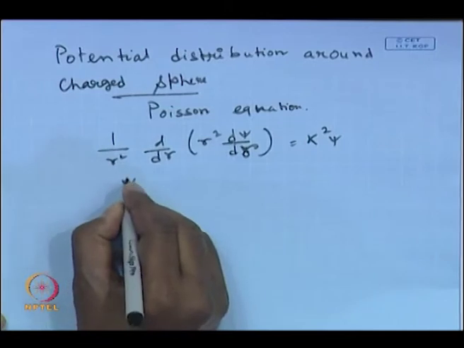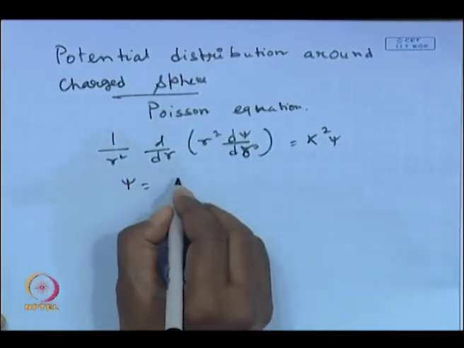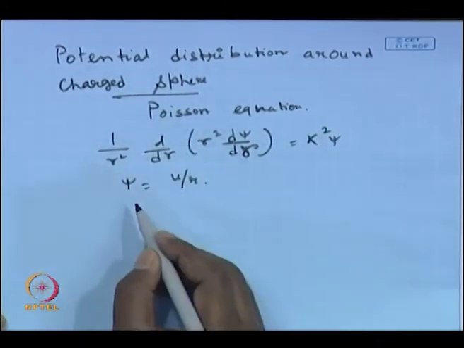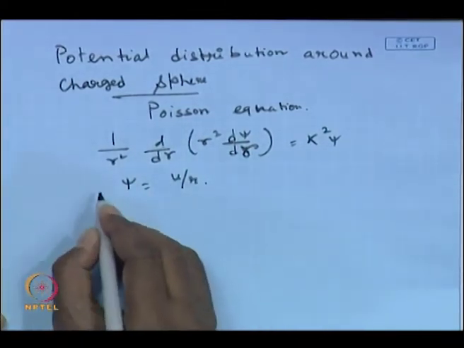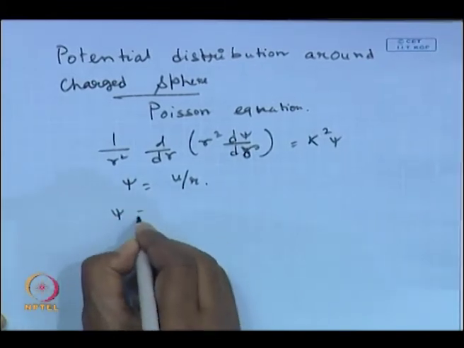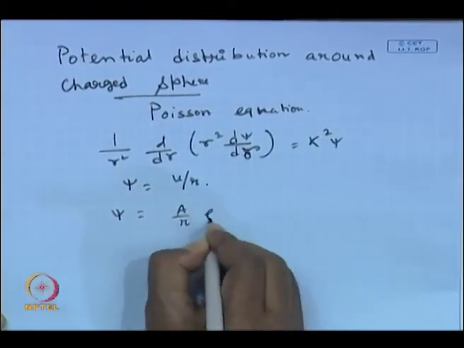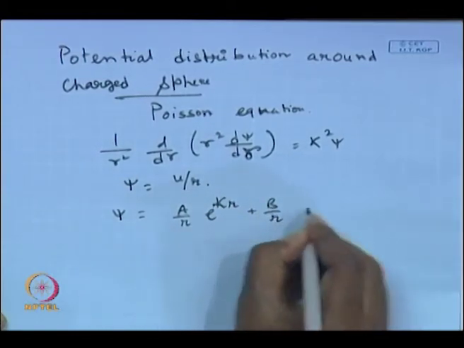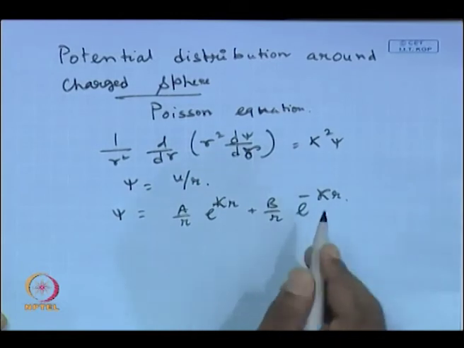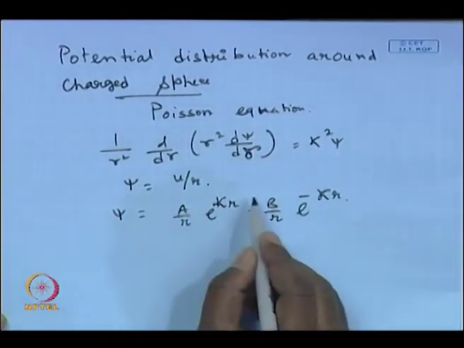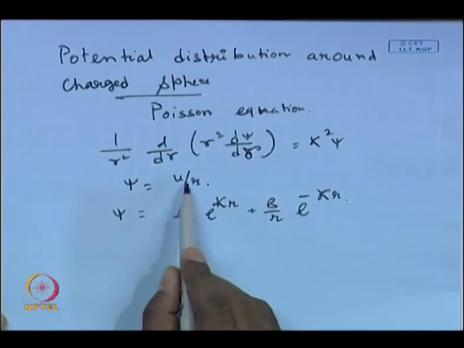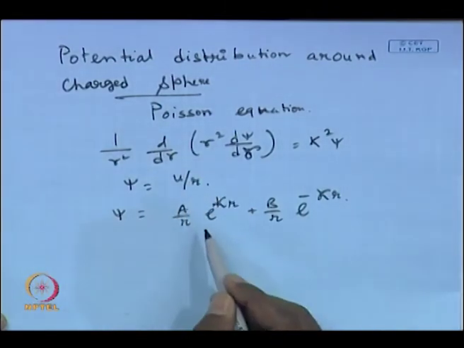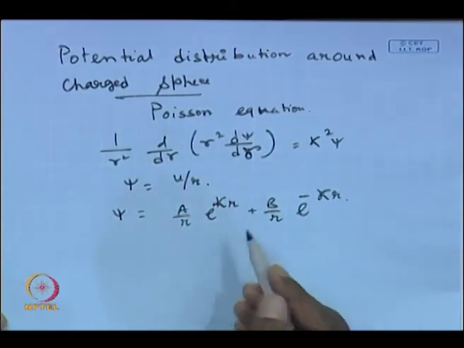Now, you do a substitution, a change in variable, psi as u by r, and just simplify this equation, and then this equation has to be solved with the boundary conditions. The solution of this equation turns out to be a by r e to the power kappa r plus b by r e to the power minus kappa r. In fact, I just omitted one step in between. I told you to include this transformation of variable here and solve this equation, and if you have not done that, please do that by yourself.